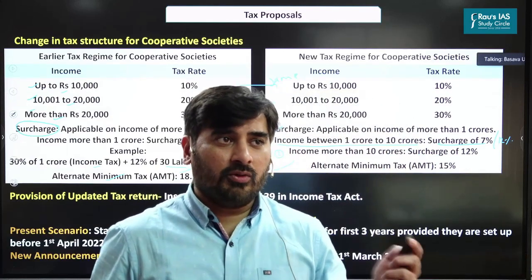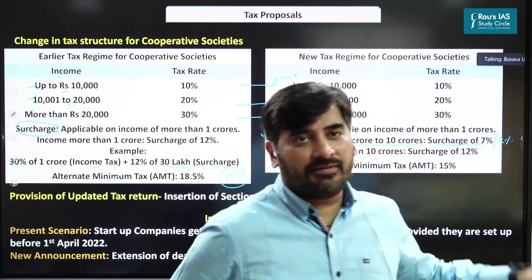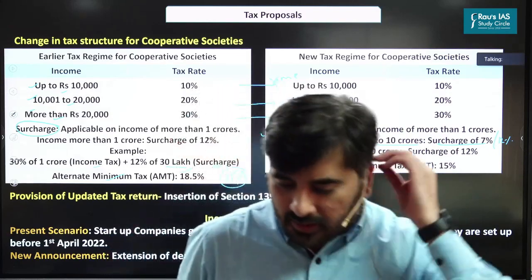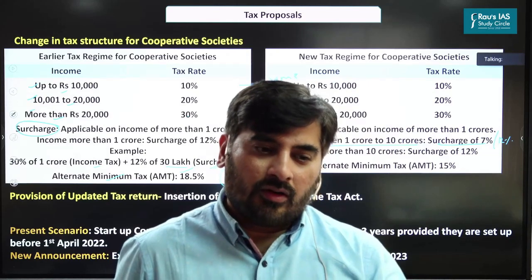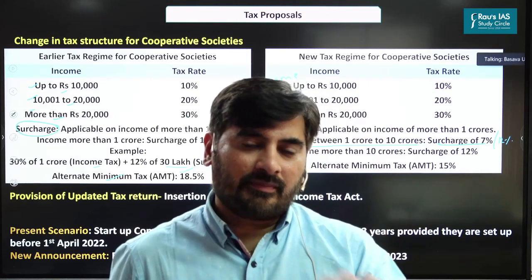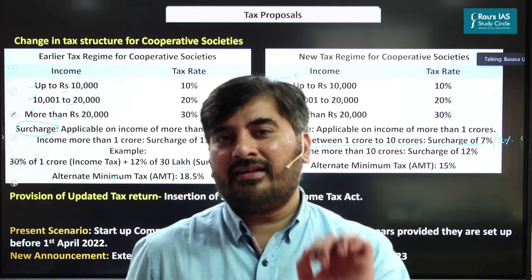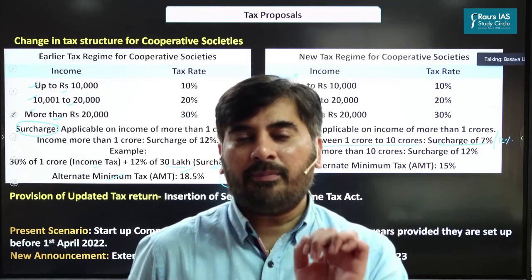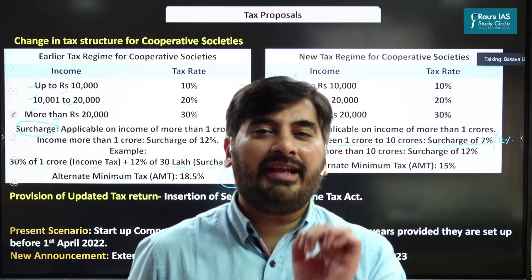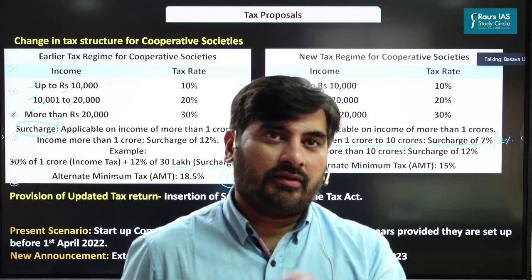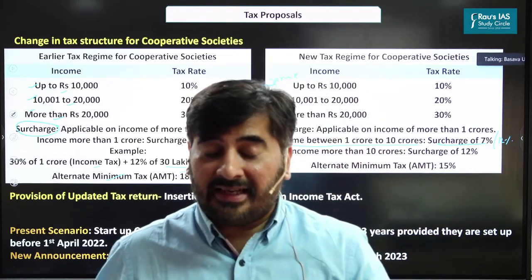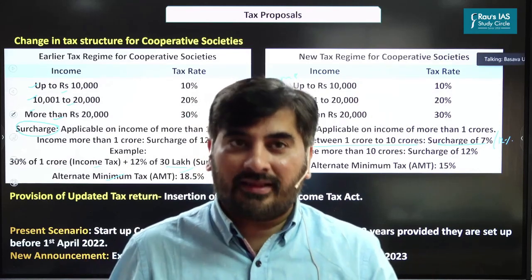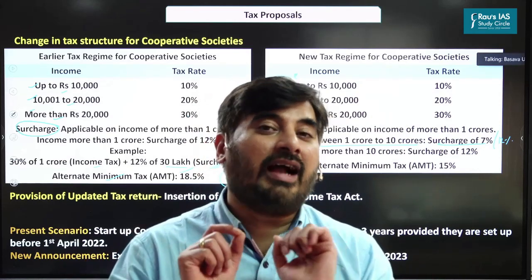Next is with respect to the incentives for the startups. Now, how do you define a startup in India? That is a very important thing. When do you call a company a startup? A company is considered as a startup for a period of 10 years from its date of incorporation. So if a company is set up in the year 2020, for the next 10 years, that is until the end of 2030, it will be considered as a startup.